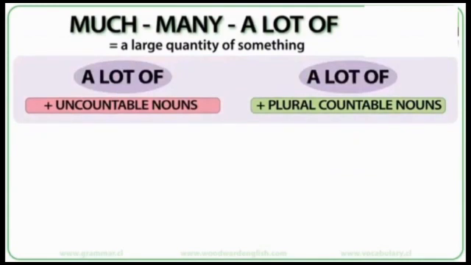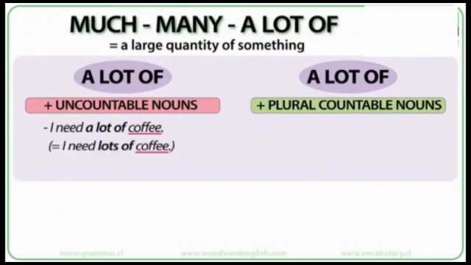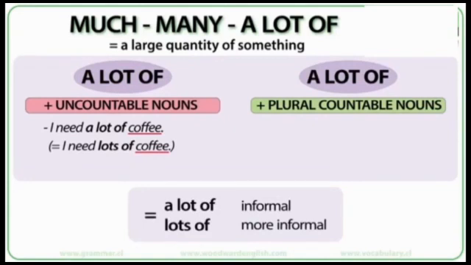We use a lot of with both uncountable nouns and plural countable nouns, like I need a lot of coffee, or you can say I need lots of coffee.